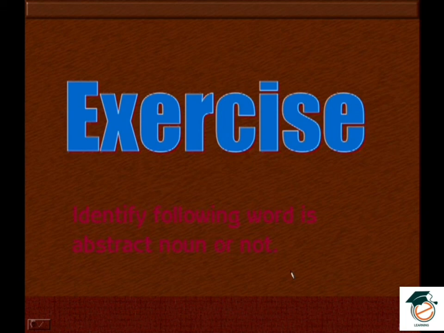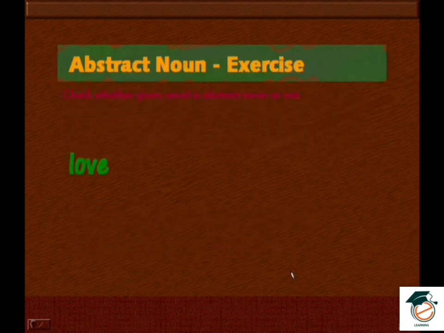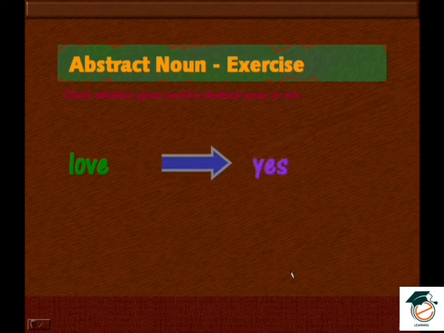Identify whether the following word is an abstract noun or not. I'll show you the word, and you just need to identify whether the given word is an abstract noun or not. So here we go. Love. Is it an abstract noun? Yes, it's an abstract noun. Love doesn't have any physical existence. It's a kind of concept.